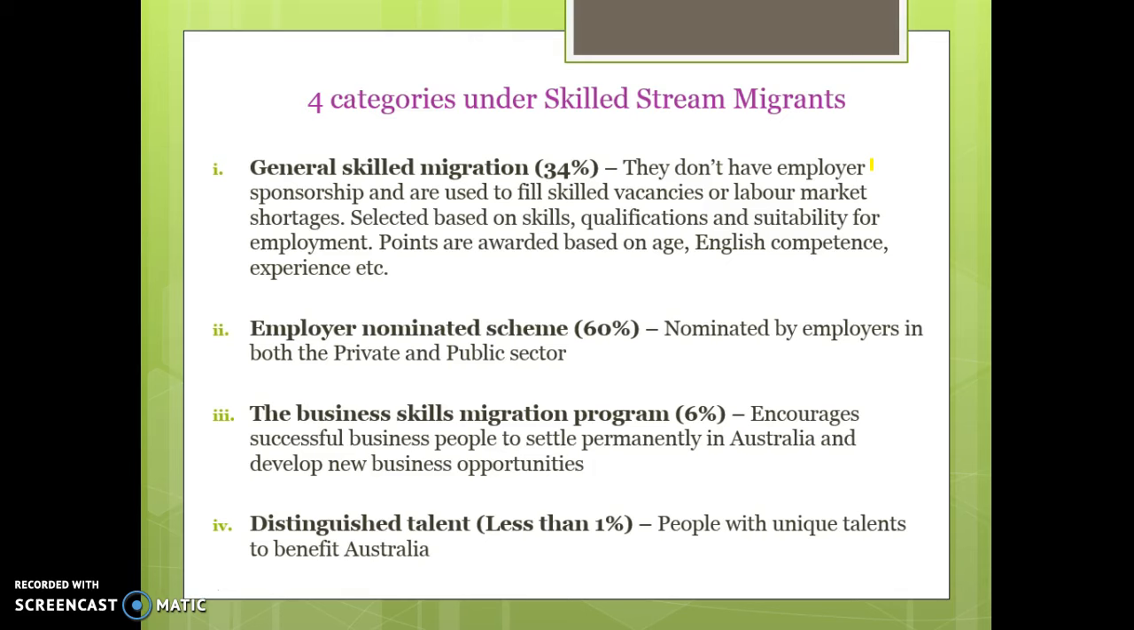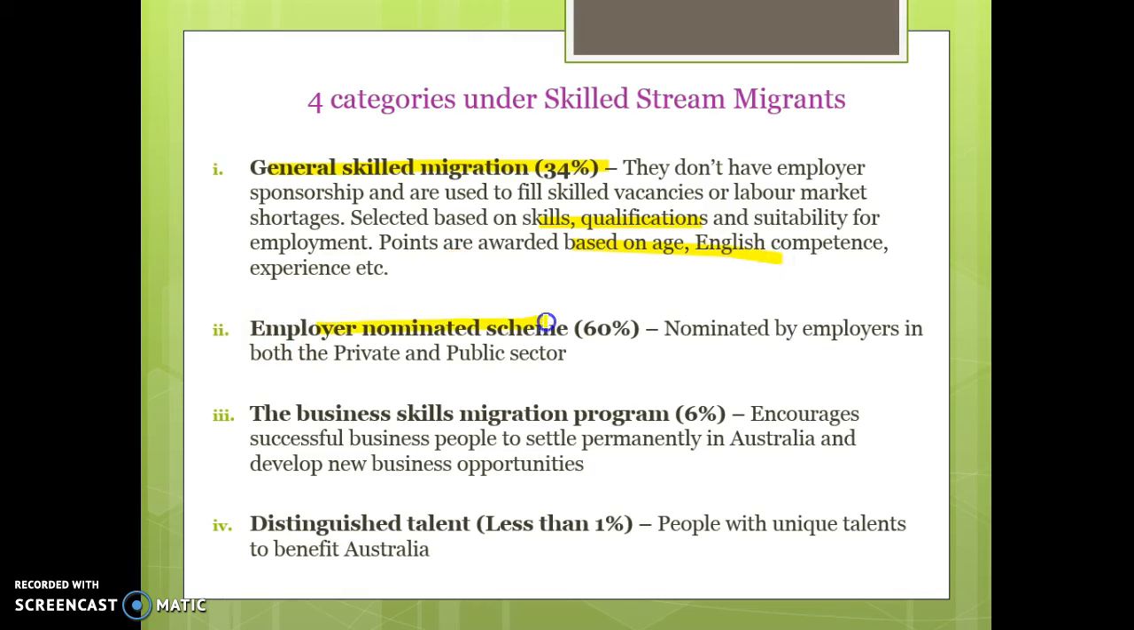Within the skilled migration stream, so within that first stream, there are 4 different categories. There's what we call general skilled migration, which is basically people that aren't necessarily coming over here to work for an employer, or an employer's not sponsoring them, but they're used to fill general skill vacancies in the economy or labour market shortages. People are given a certain amount of points based on their skills and qualifications, and if they have a higher amount of points, they're more likely to be able to come to Australia. And those points are based on age and their English skills and their experience in their certain fields.